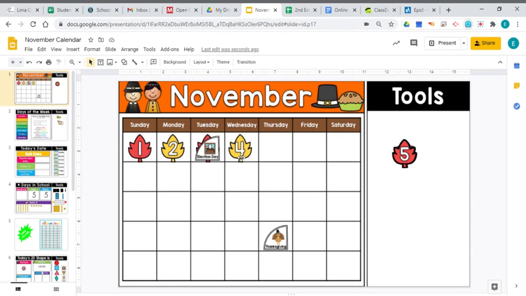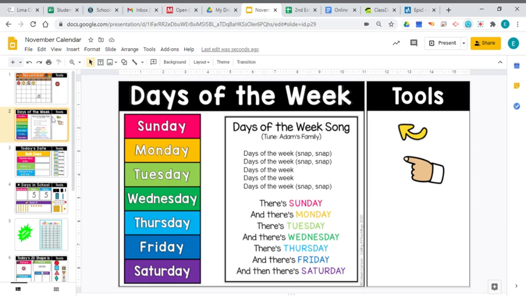And we just put up the date and it is a 4. So today is November the 4th. November the 4th. Let's talk about what day of the week it is. And before we do that, let's go ahead and sing our Days of the Week song.